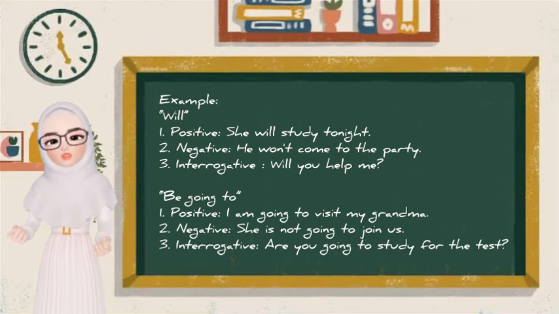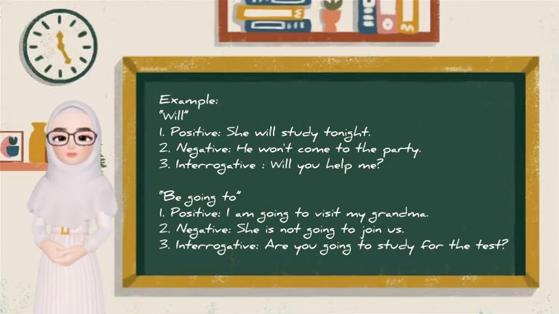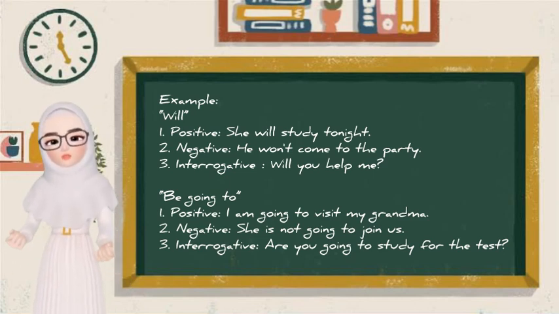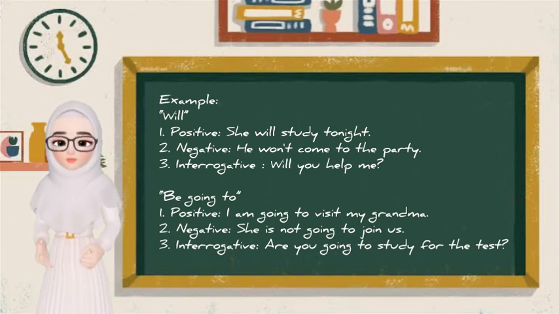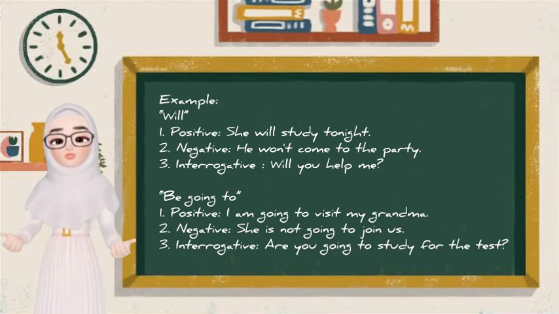Subject, will not, verb 1. Interrogative, for example, will you help me? The first form is will, and then subject, and then verb 1, plus interrogative sign.